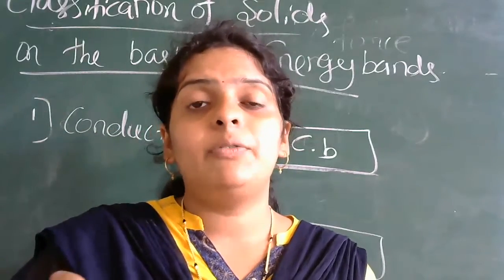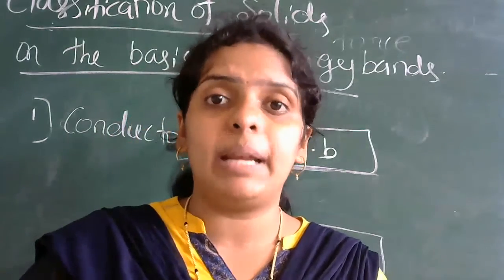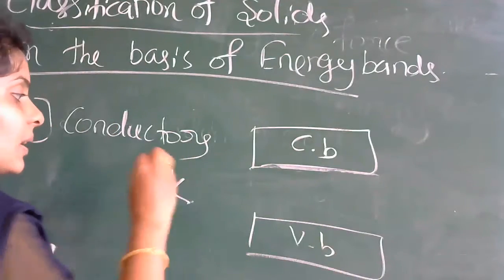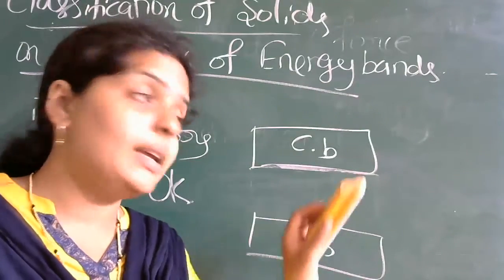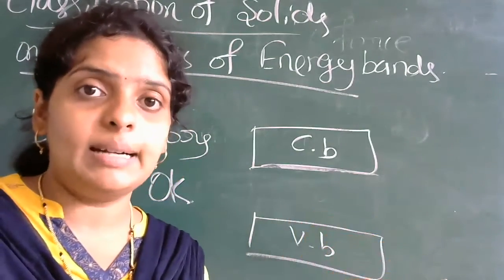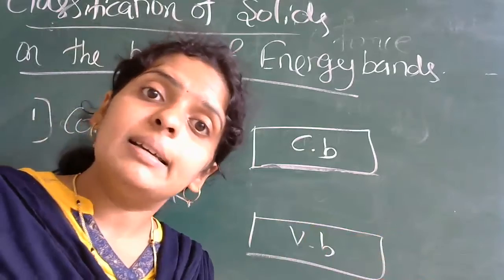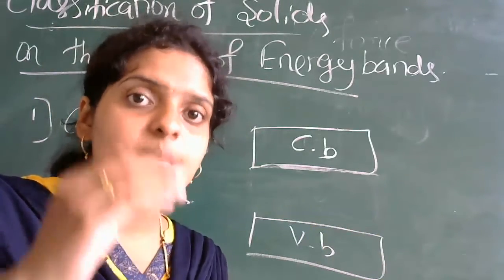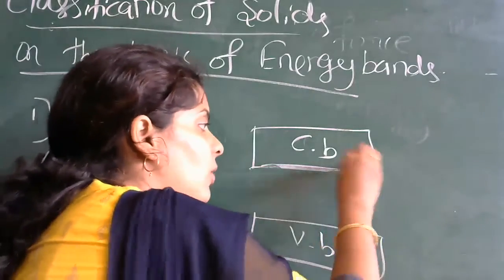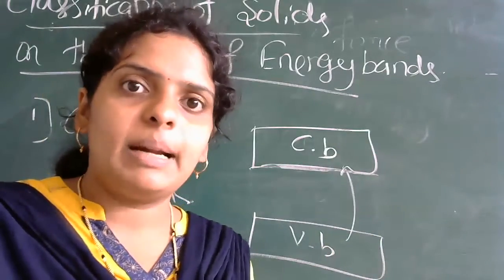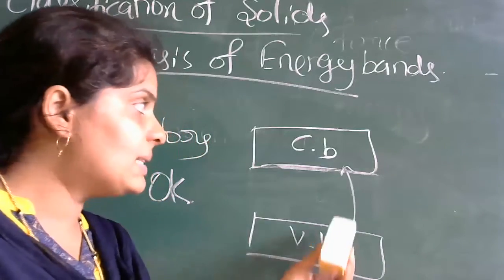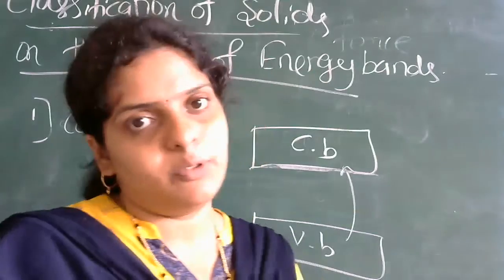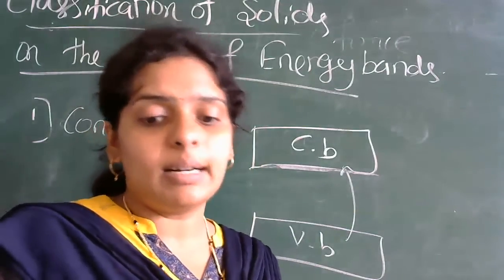Now what happens if you give a small amount of temperature? At 0 Kelvin, there is no flow of current. At 0 Kelvin, semiconductors are insulators only. But at room temperature, some electrons will go from the valency band to the conduction band. By that, there is a current flow. So like this, you can define your semiconductors.